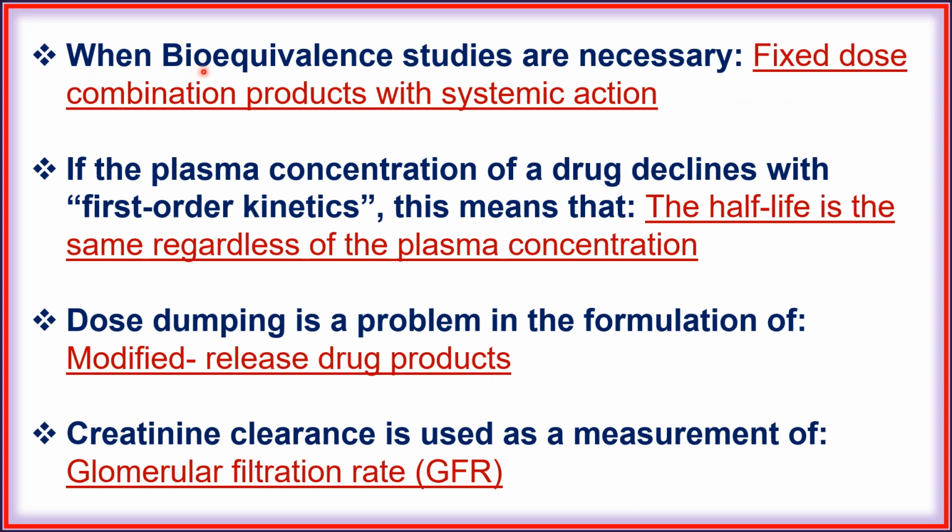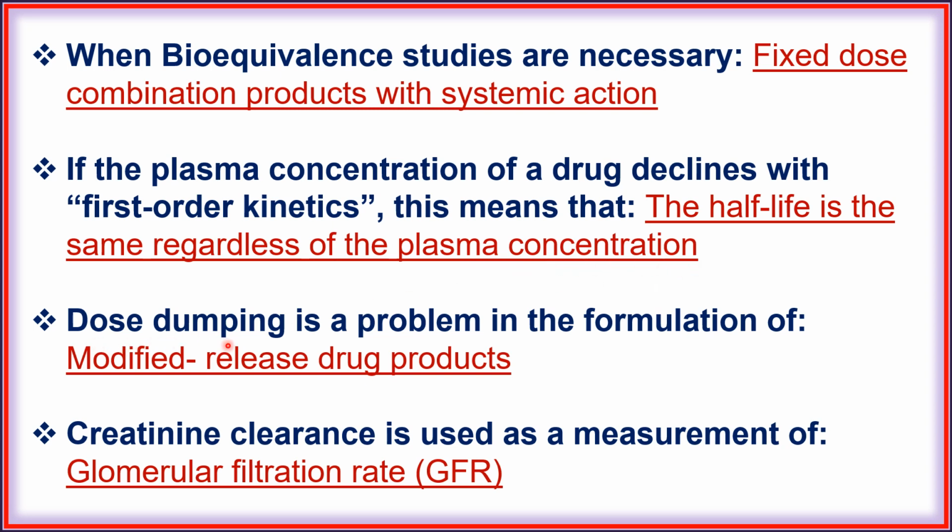Next, when bioequivalence study are necessary, fixed dose combination product with systemic action. Next, if the plasma concentration of a drug declines with first order kinetic, this means that the half-life is the same regardless of the plasma drug concentration.